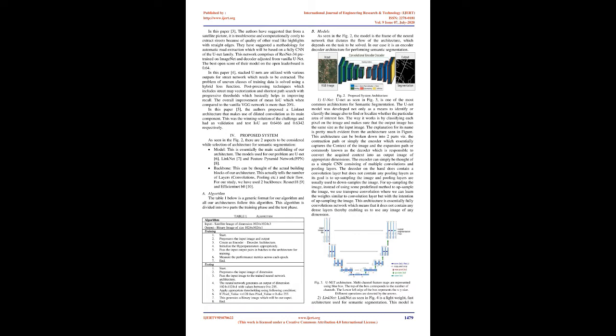For the proposed system, as seen in Fig 2, there are two aspects to be considered while selecting an architecture for semantic segmentation. Model: this is essentially the main scaffolding of our architecture. The models used for our problem are UNet [6], LinkNet [7] and Feature Pyramid Network, FPN [8]. Backbone: this can be thought of as the actual building blocks of our architecture. This tells the number of layers, convolutions, pooling etc. and their flow. For our study, we have used two backbones, ResNet 18 [9] and EfficientNet B0 [10].